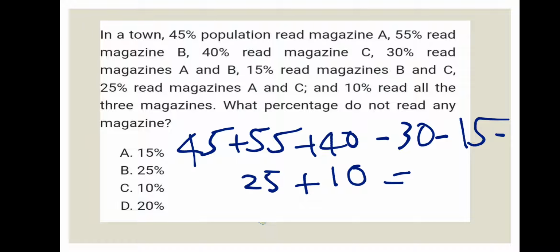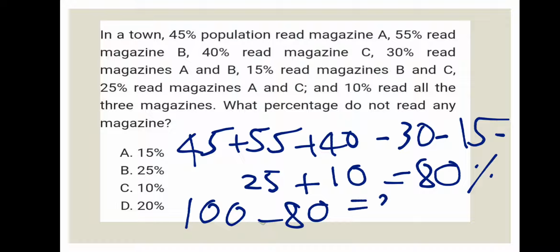If we calculate this, we'll get 80%. So 80% of people read at least one magazine out of the 100%. So 100 minus 80, that is 20% of people don't read any magazine. So the answer for this question is option D.